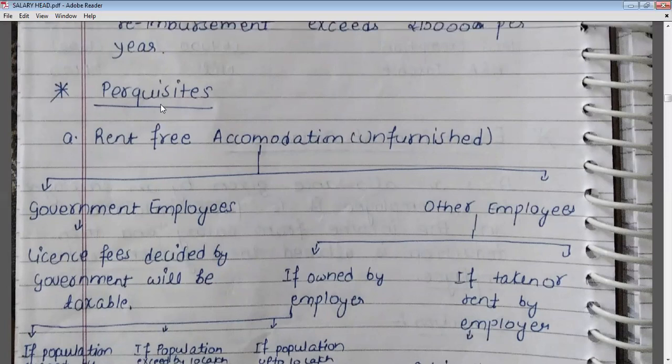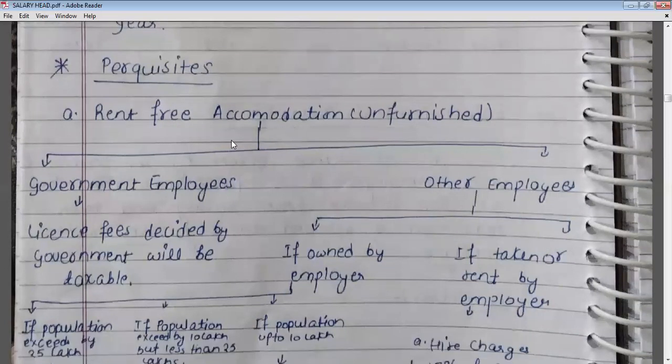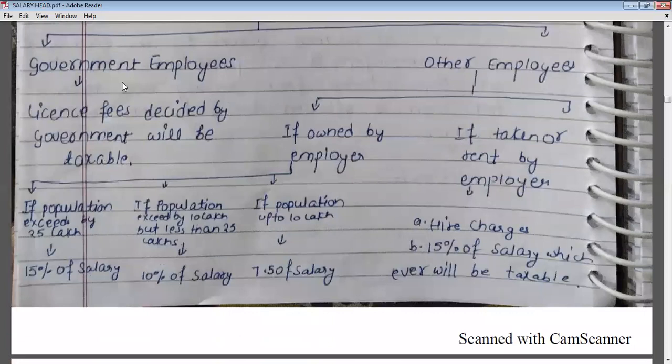Okay, so what is rent-free accommodation? When any employer provides free of cost accommodation to its employee, then that accommodation will be known as rent-free accommodation. Now, an employer can provide unfurnished accommodation as well as furnished accommodation. So first, we will see the treatment of unfurnished accommodation. There may be two conditions: the employee may be a government employee or other employees, that means private employees. In the case of government employees, the license fees decided by the government will be taxable.